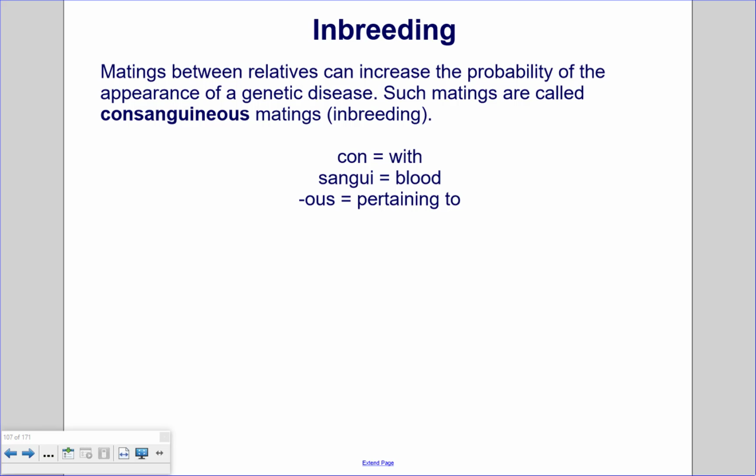Inbreeding. Matings between relatives can increase the probability of the appearance of a genetic disease. Such matings are called consanguineous matings, inbreeding. Con means with, sangue means blood, and us means pertaining to.